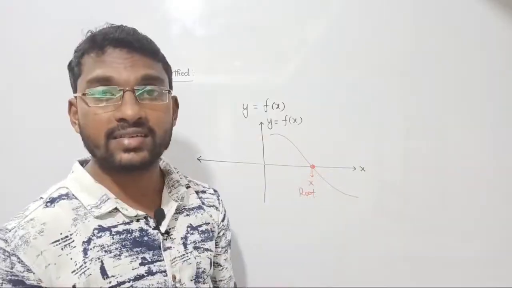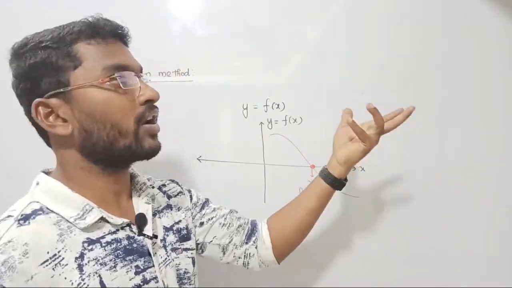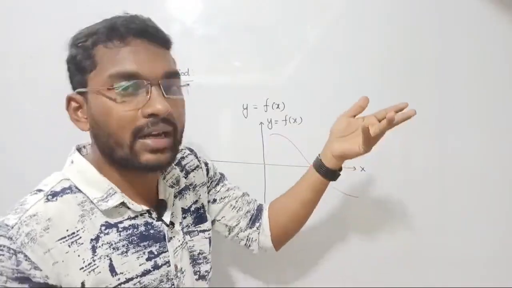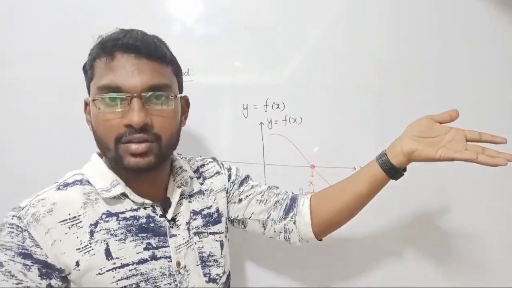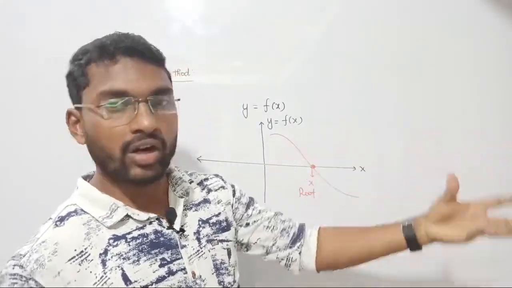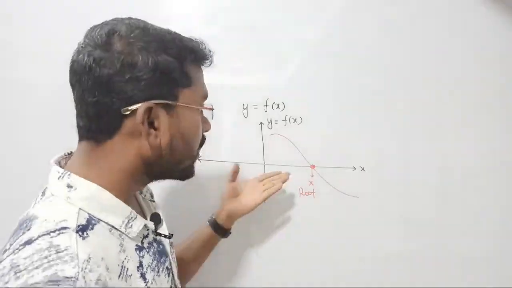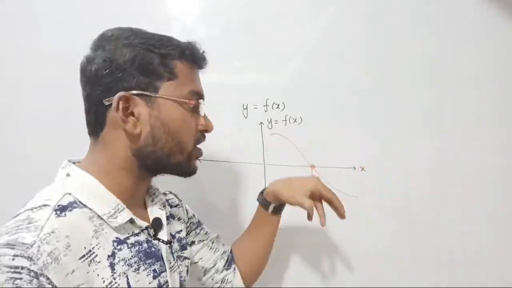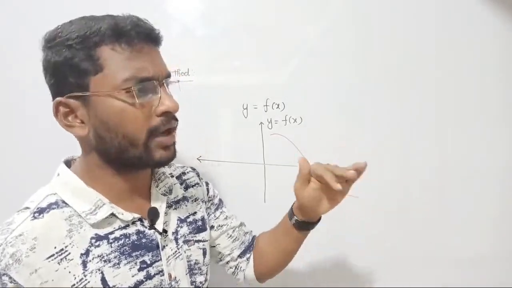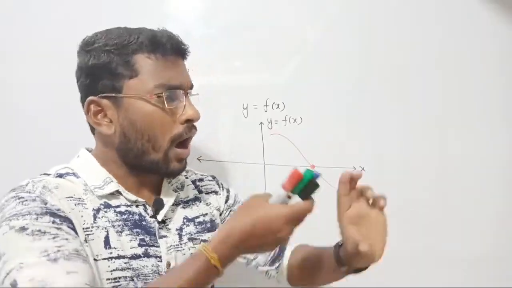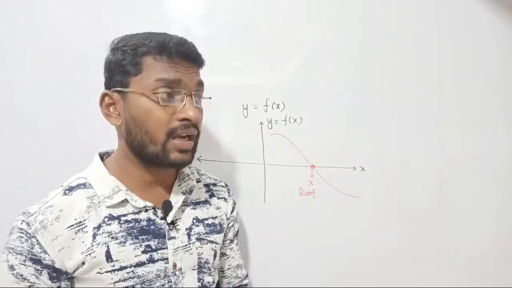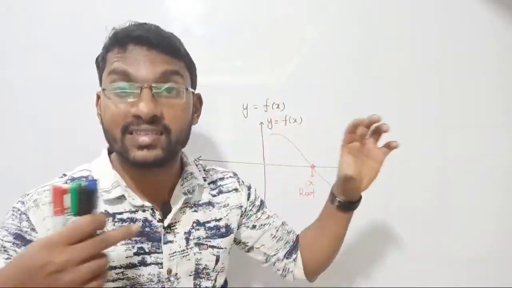But when you take an AC signal or a sinusoidal signal, we can define: at theta equal to 0 it is 0, at theta equal to pi it is 0, at theta equal to 2 pi it is 0. So there are many possibilities to obtain the 0 crossing point for a sinusoidal function. So there are infinite roots, right? Infinite roots where your sinusoidal function is going to be 0: 0, pi, 2 pi, 3 pi, 4 pi, 5 pi, 6 pi, 7 pi. I can extend this up to infinity. So for all integer multiples of pi, my sinusoidal function is going to be 0, such that I can get many 0 crossing points.